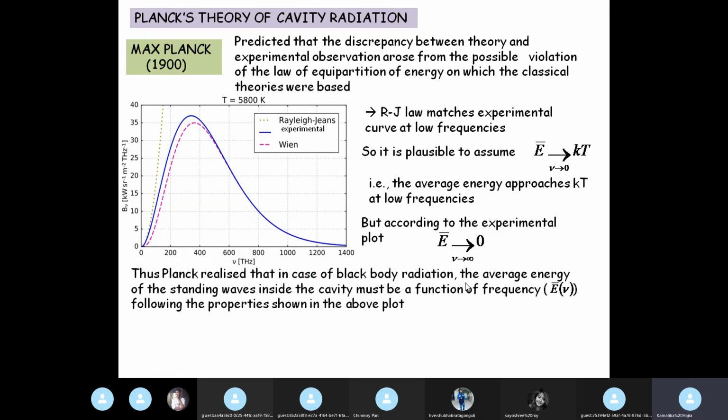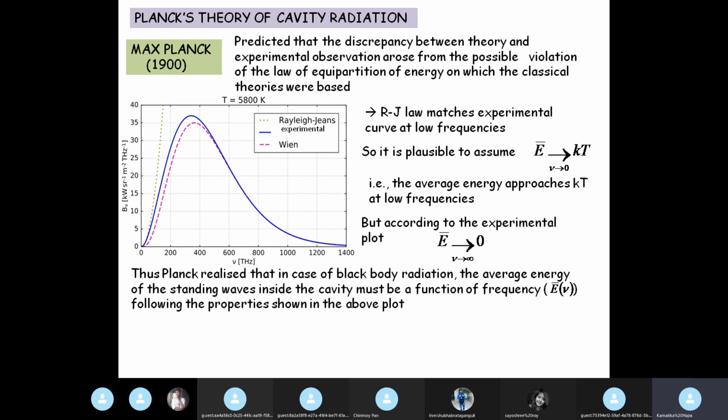Planck realized that in case of blackbody radiation, the average energy of the standing waves inside the cavity must be a function of frequency. That is for sure. The average energy changes with frequency clearly at all temperatures, and therefore with wavelength too.